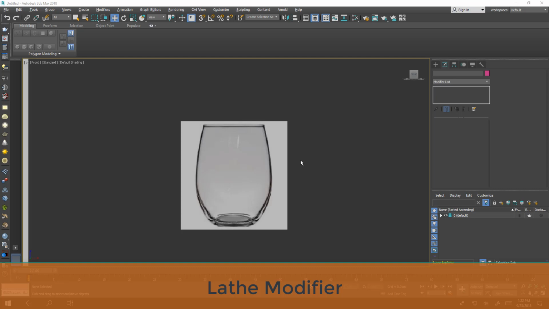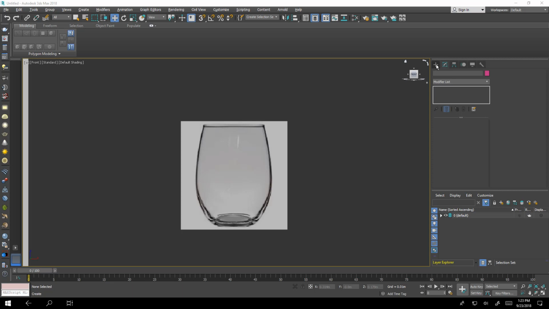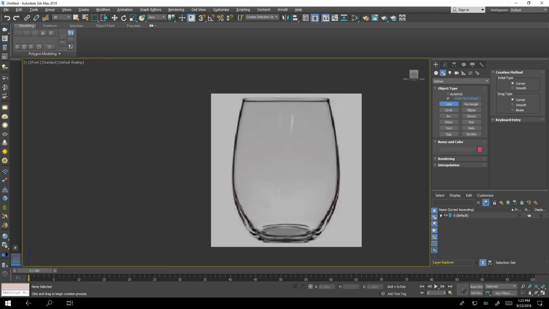Today we will talk about Lathe Modifier. Okay, let's first create our line and trace to this cup. We will start, as we said before, to draw the vertices in the mode corner. This will make editing them easier. After that, we can edit and make